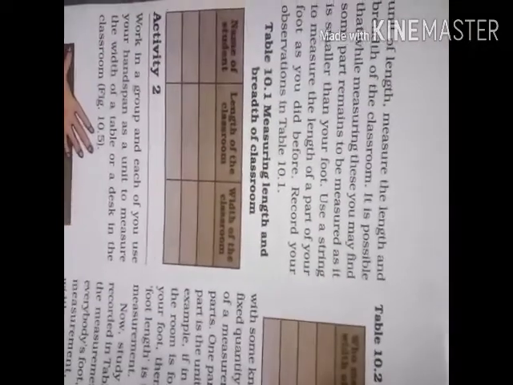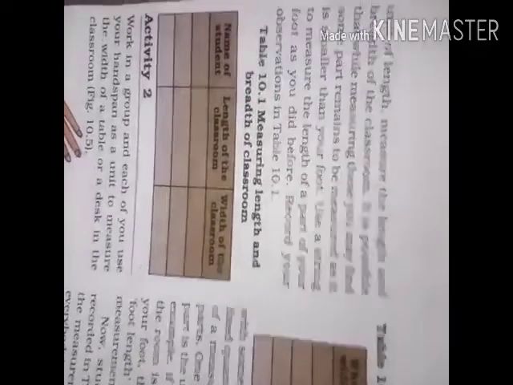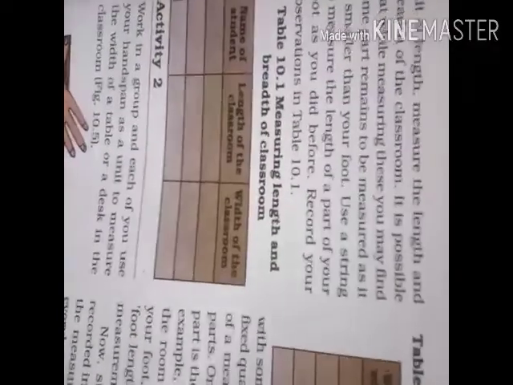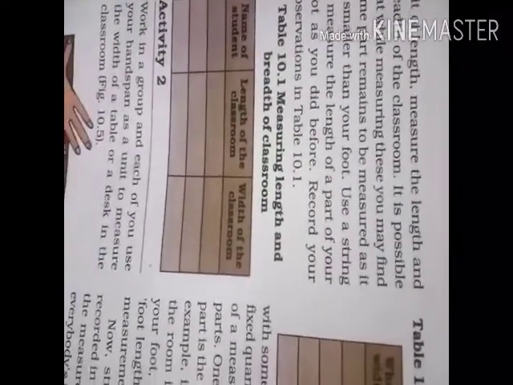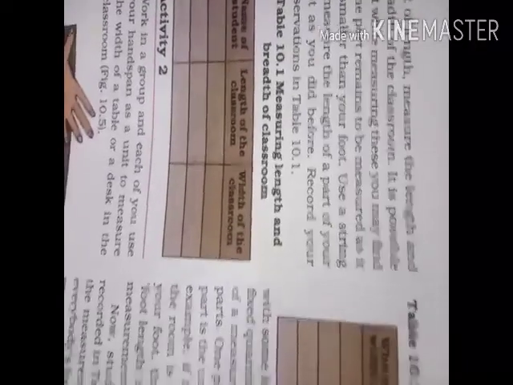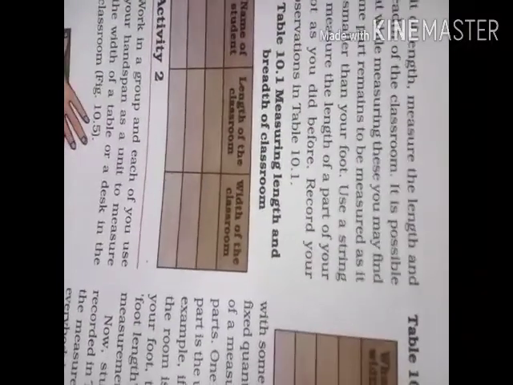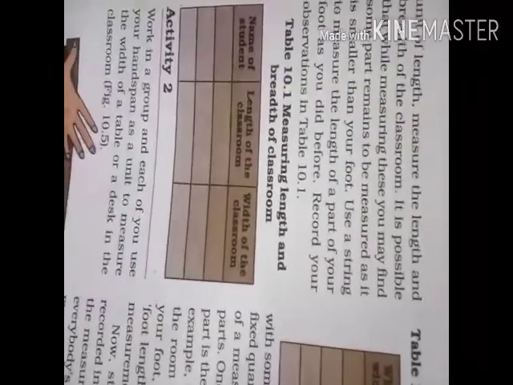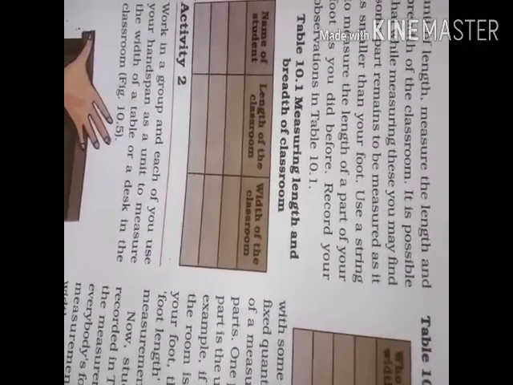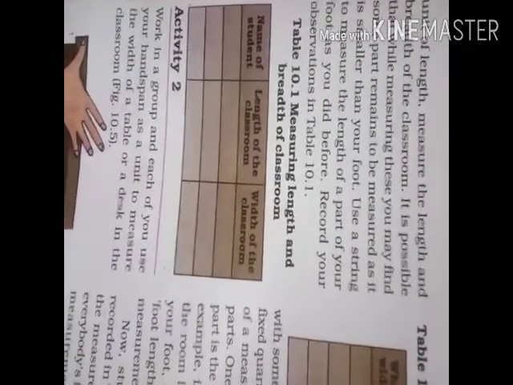But here, as you cannot do it in the classroom, you have to measure the length and width of your room using your foot.